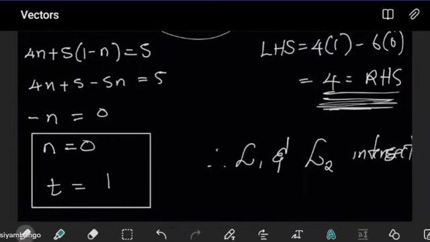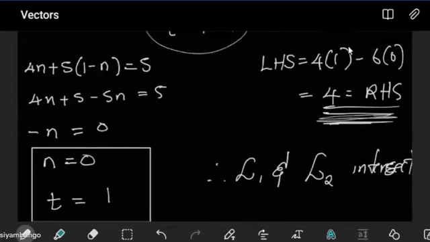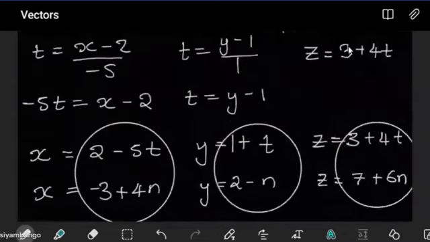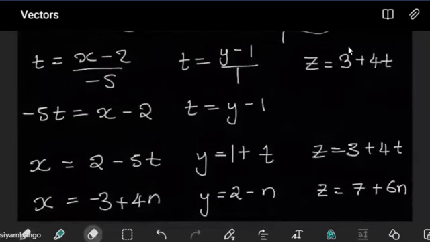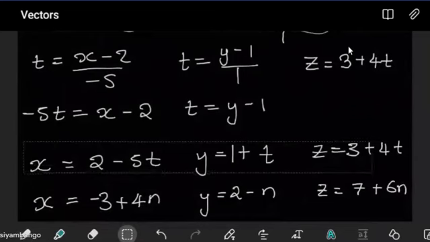If they intersect, then we still have one question to answer. Where do they intersect? To find the point of intersection, you don't need both n and t, you just need one of them. So just come back to these expressions, not the symmetric, the parametric equation.